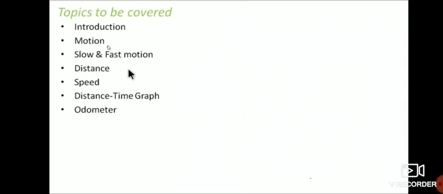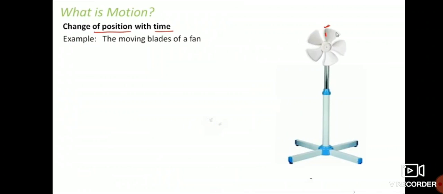Then distance, speed, and the distance time graph, where we use distance and time to draw a graph. The next one is the odometer. The odometer will be in vehicles, and it indicates how much that bike has traveled. So we are going to study these concepts in this chapter, motion and time: introduction, motion, slow and fast motion, distance, speed, distance time graph, and also the last one, the odometer.